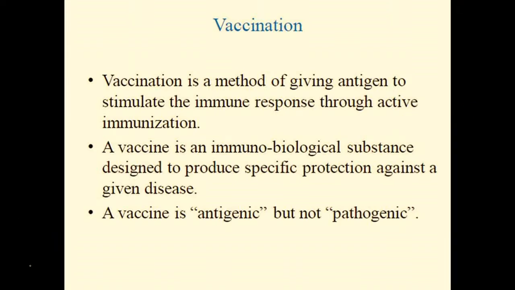In the form of a vaccine, we introduce the antigen. Once we introduce the antigen, our immune system gets activated. The moment our immune system is activated, it immediately starts showing a response in the form of production of antibodies.